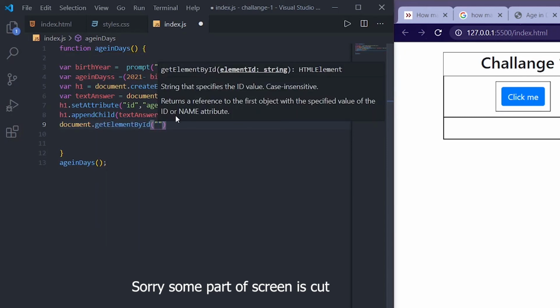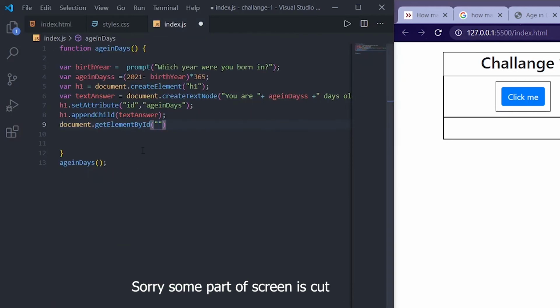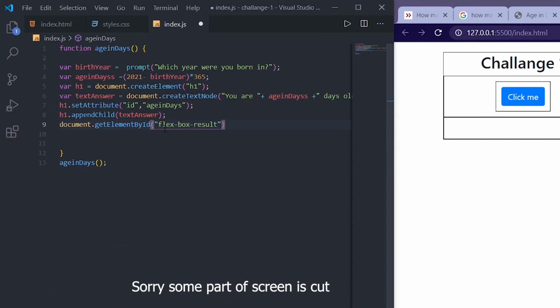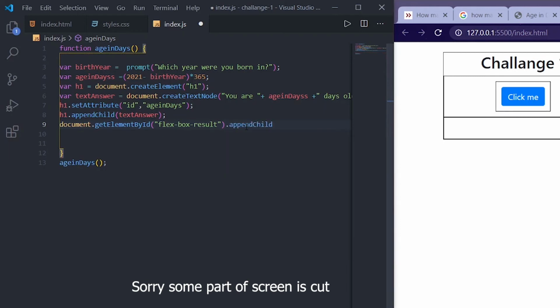And what I will do is, what is the id of this flexbox result, right? So we need to show everything, this calculation, in this div. So that's why I'm going to copy this id, which is nothing but flexbox result, and dot append child